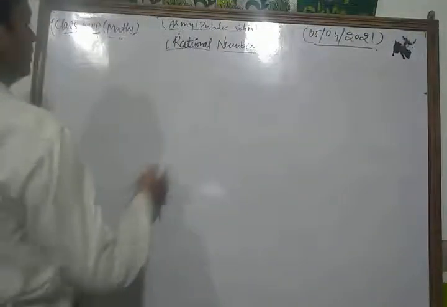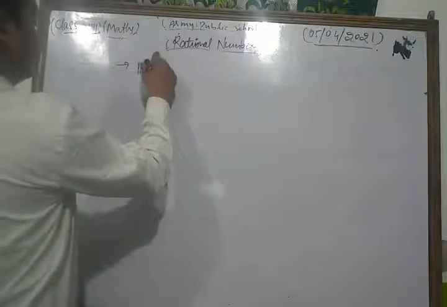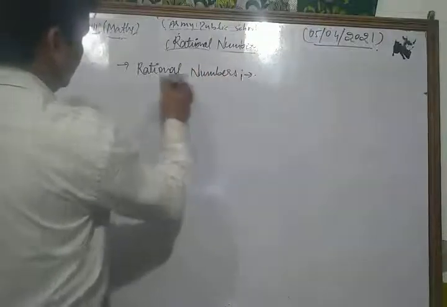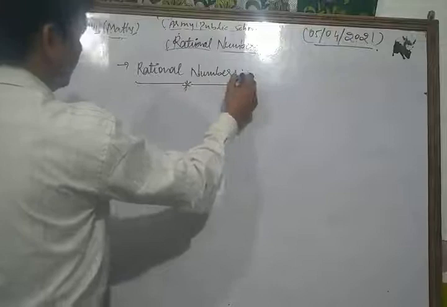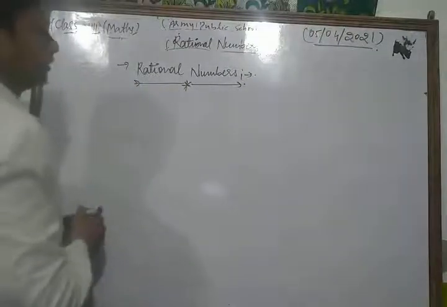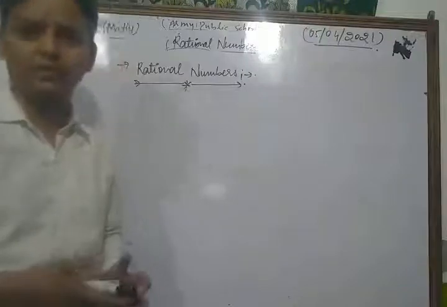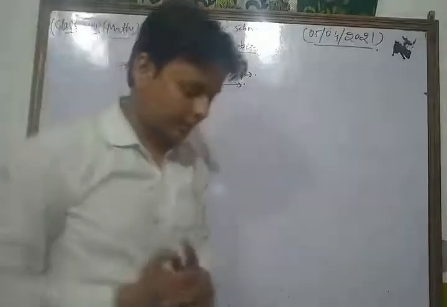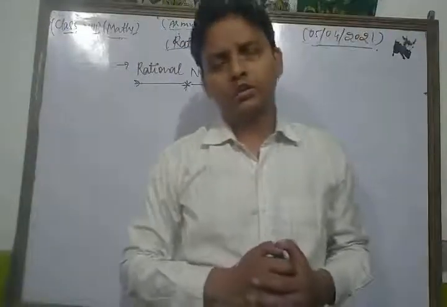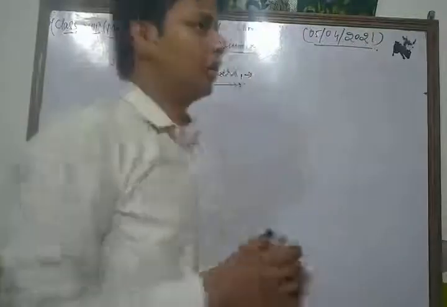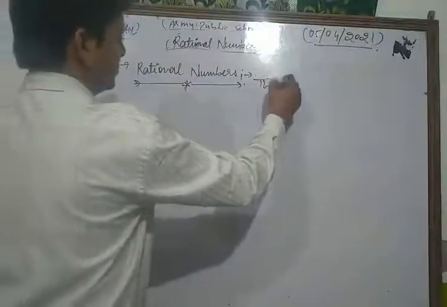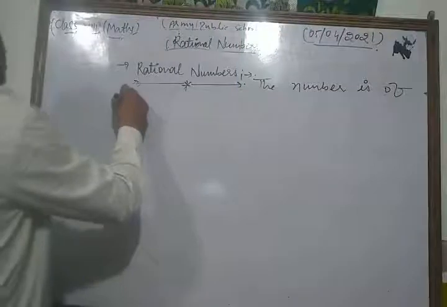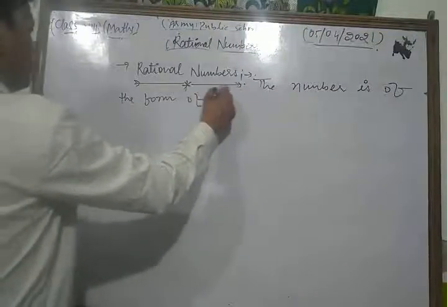Now we discuss the concept of rational numbers. What is the concept of rational numbers, which is a very important topic, and your chapter is rational numbers. Okay, now let's see, dear friends, the number is of the form p upon q.